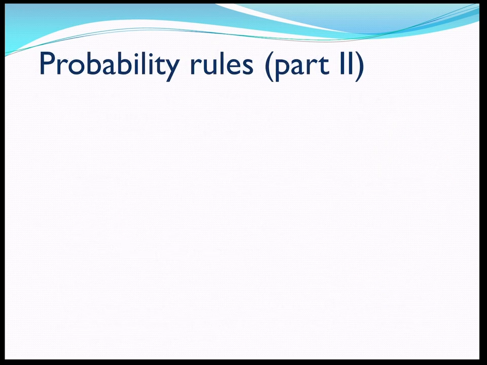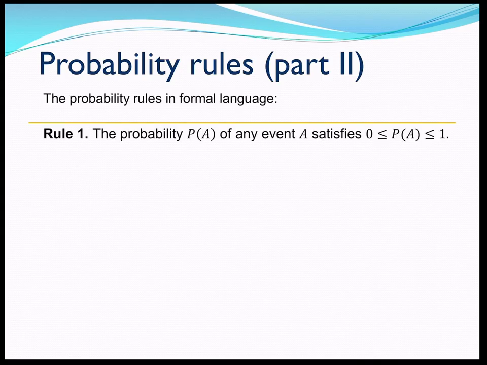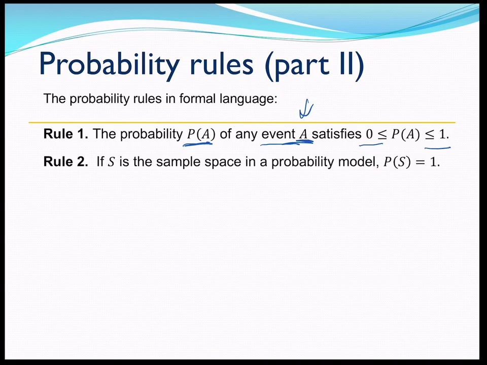Second part of our probability rules, before we do an example, here's our formal language. We say the probability of any event A, we typically use capital letters to signify events, satisfies 0 is less than or equal to the probability of A, which is less than or equal to 1, right? It has to be between 0 and 1. 2, if S is our sample space, the probability of the sample space, so everything possible that could occur added together, is going to be 1.